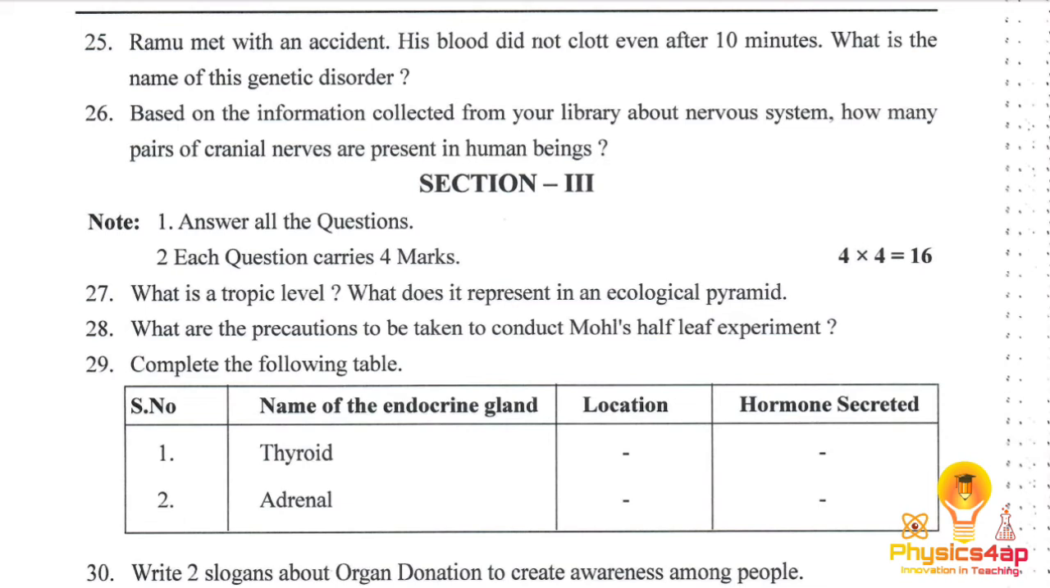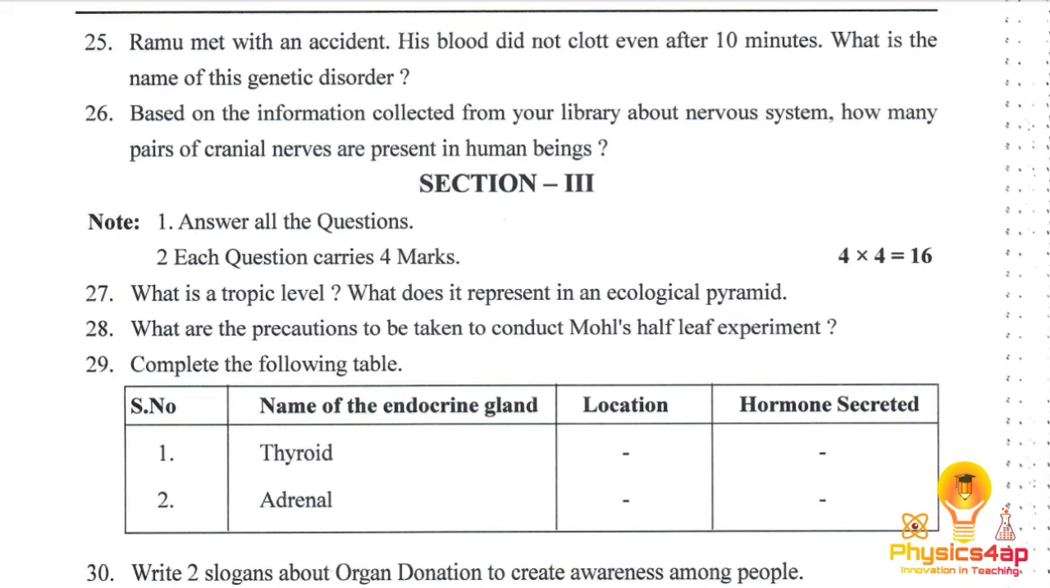And next is the 25th. Ramu met with an accident, and his blood didn't clot after 10 minutes. What is the name of this genetic disorder? It is called hemophilia, which involves a lack of blood clotting proteins and also vitamin K. So the genetic disorder is called hemophilia.